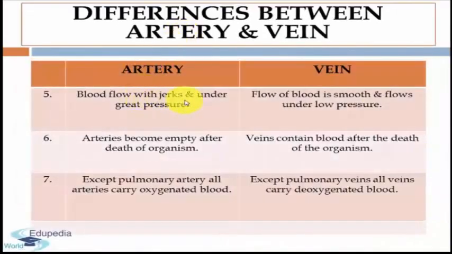Blood flows with jerks and under great pressure in an artery, and in the vein, the flow of blood is smooth and under low pressure. Arteries become empty after the death of the organism, but veins still contain blood after the death of the organism. Except the pulmonary artery, all arteries carry oxygenated blood. Except the pulmonary veins, all veins carry deoxygenated blood.